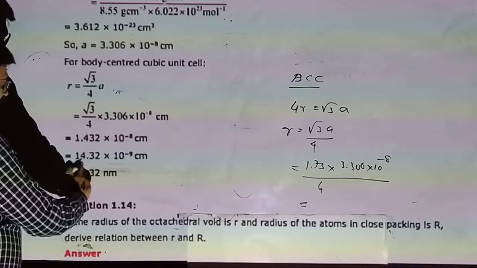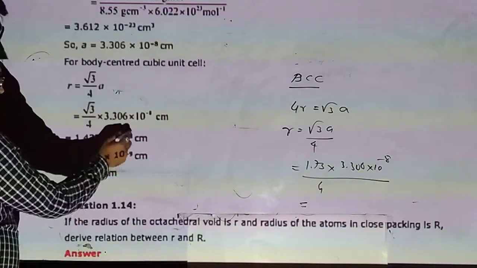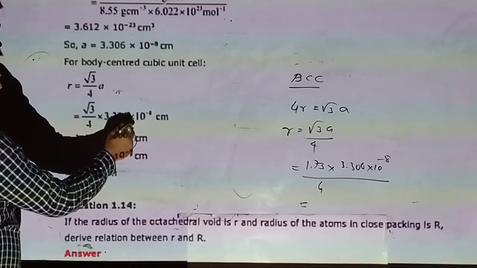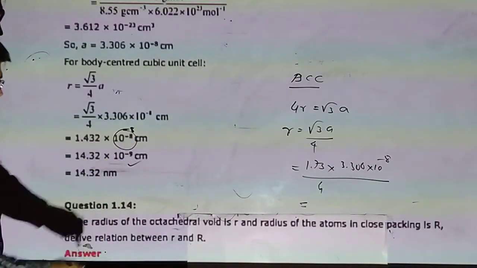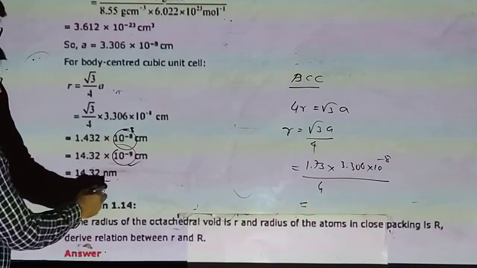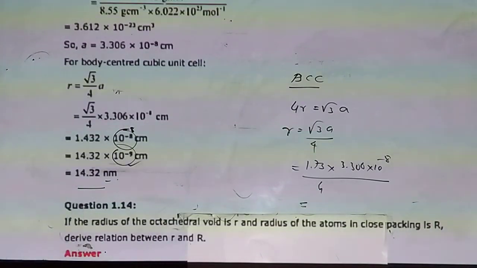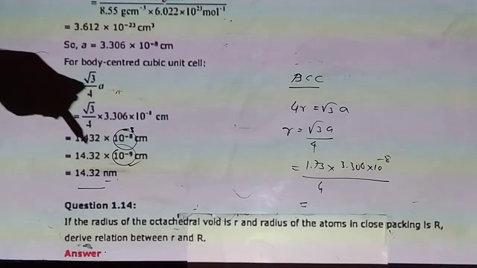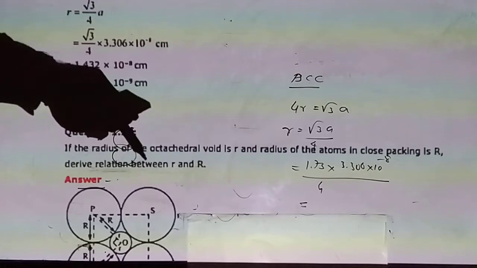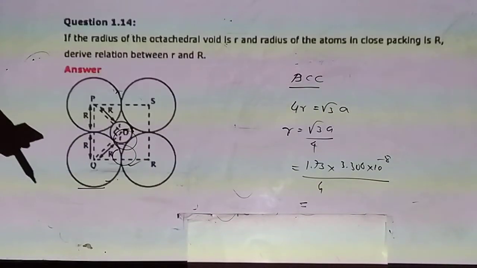One point we are moving to the right-hand side. So minus 8 and minus 1, minus 9. Minus 9 means nano. So 14.32 nanometer is our answer.